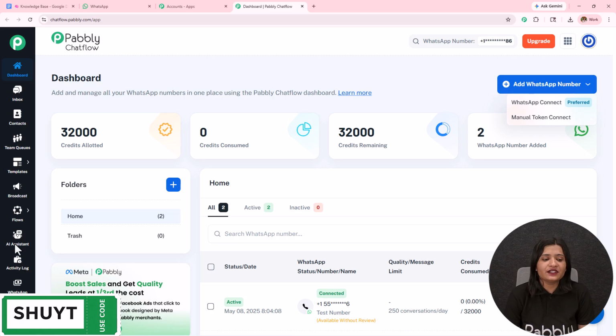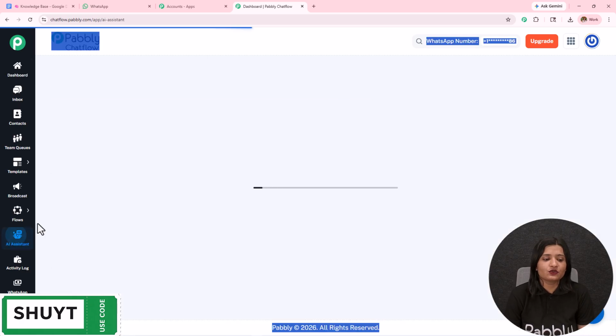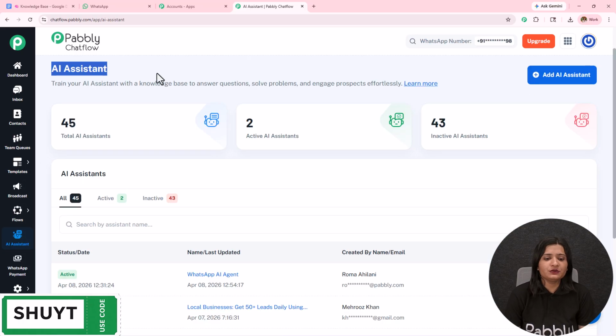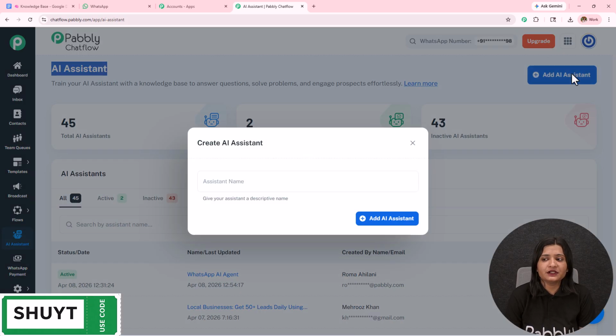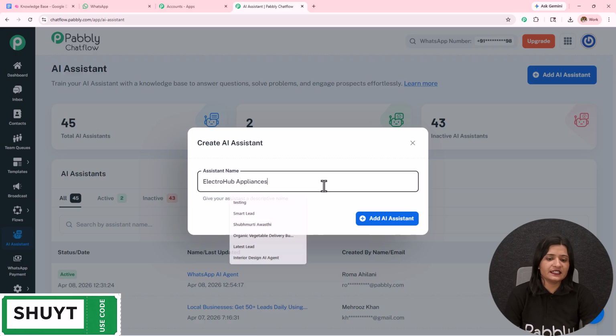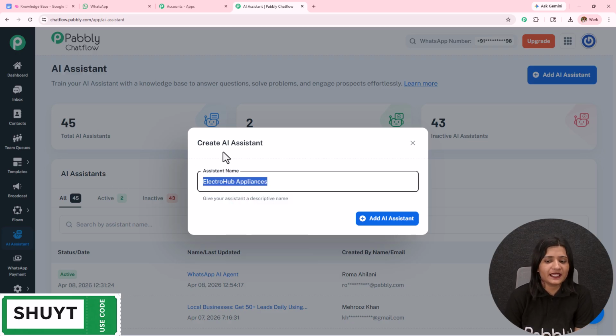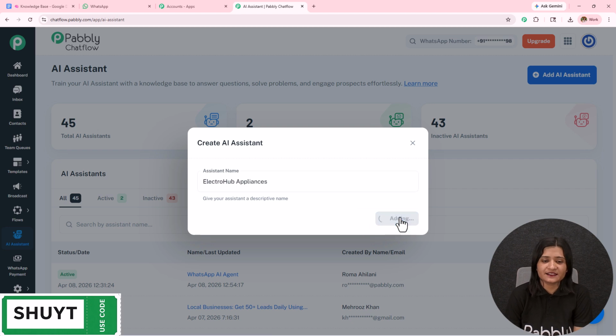On the left hand side, we can see this option of AI assistant. Let's open this. Here I'm landed on this AI assistant page. You can see the total AI assistants, active AI assistants and the inactive AI assistants. To create a new AI assistant, you simply have to click on this add AI assistant, and let's first name this assistant as Electro Hub Appliances, and then simply click on this add AI assistant.